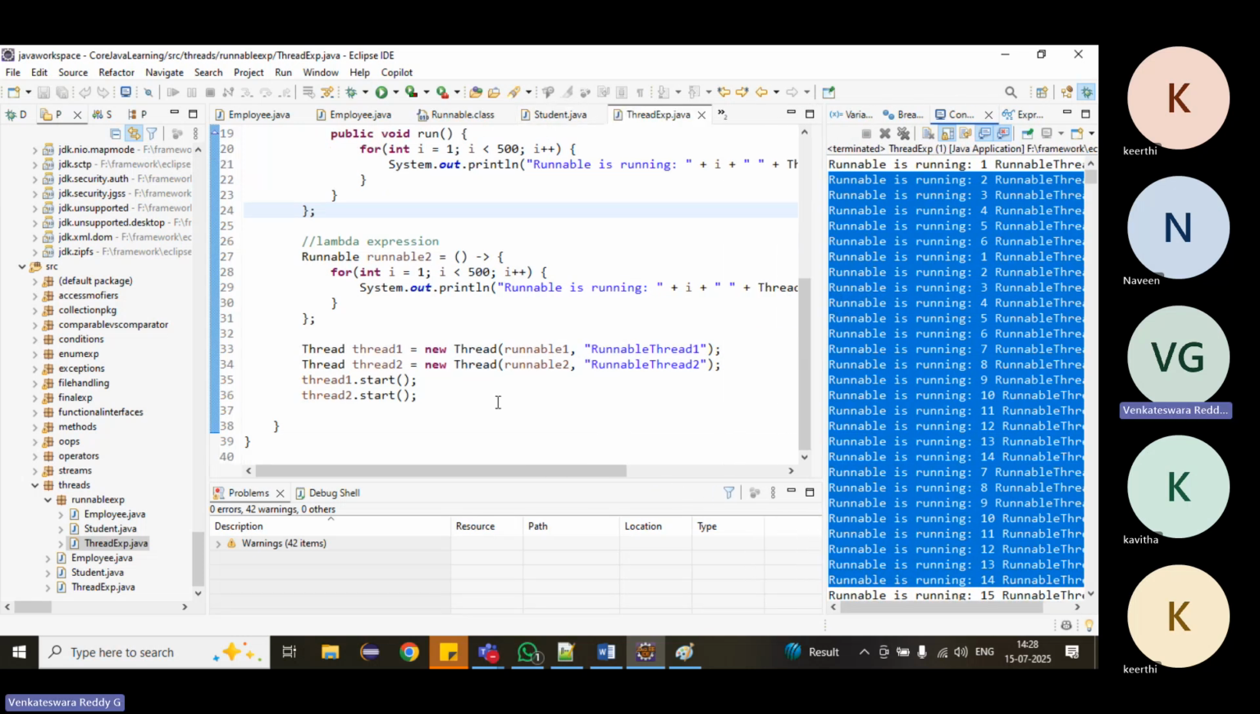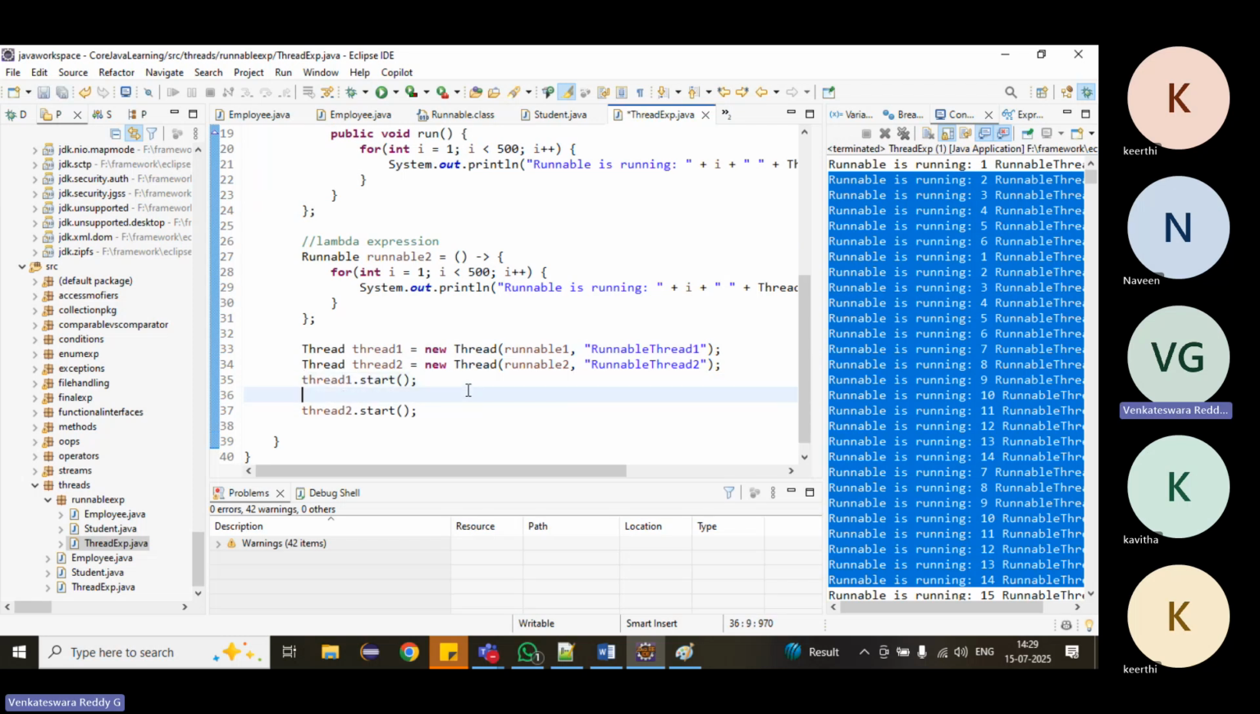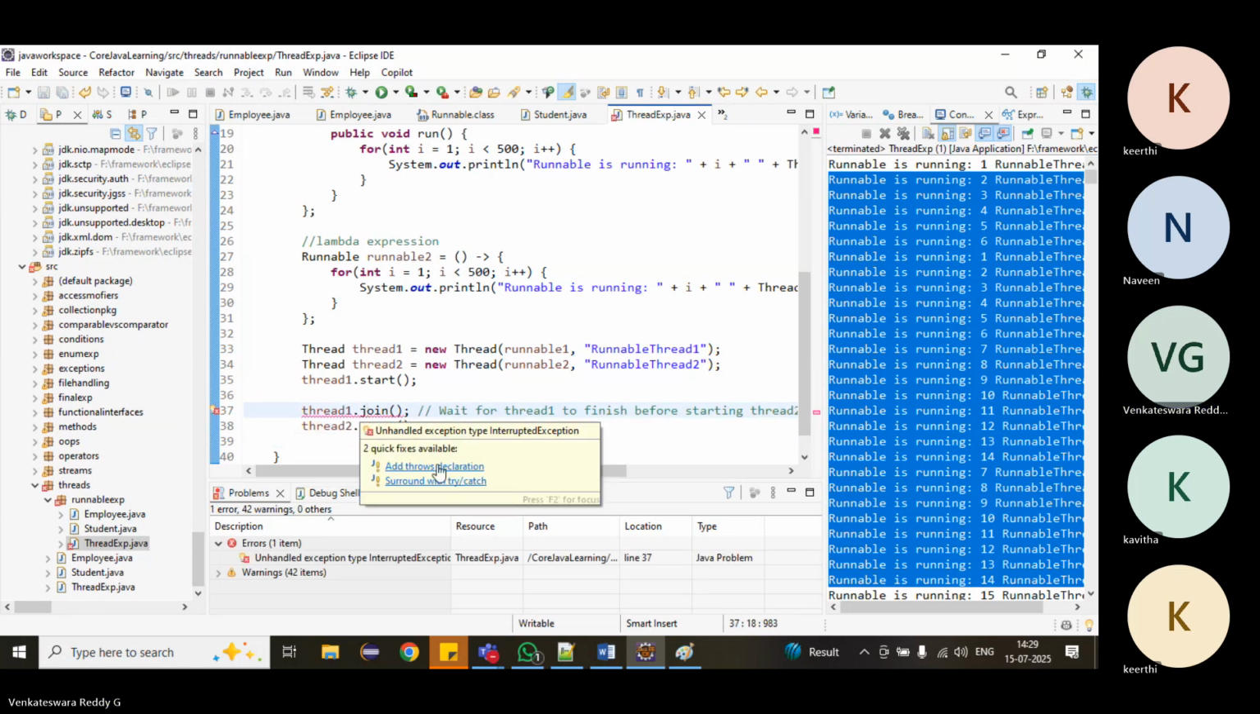Now suppose you have 10 threads. Sometimes one thread depends on another thread. I want to start the second thread only after the dependent thread has completed execution. Some scenarios will be like this. Then what can we do? There is a method called join. It will throw a checked exception, so just add a throws declaration.